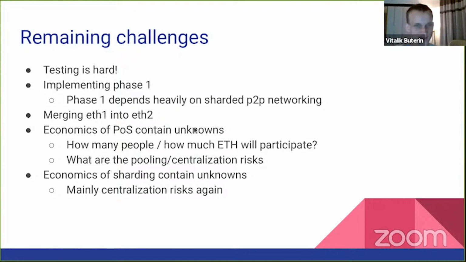Economics of proof of stake contain unknowns. So how many people, how much ETH will participate, what are the pooling and centralization risks. Economics of sharding contain unknowns, also a lot of centralization risks. But at the same time, every system has centralization risks, right? Even proof of work has centralization risks. We have to live with the ongoing fear that something will happen in the ASIC market that'll centralize the whole ecosystem and so on and so forth. But I am confident that proof of stake is going to be better, though at the same time, we have to admit that proof of stake and sharding do both contain these unknowns. So there we go.